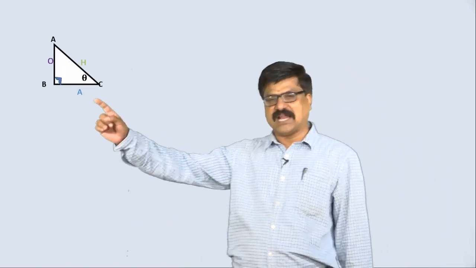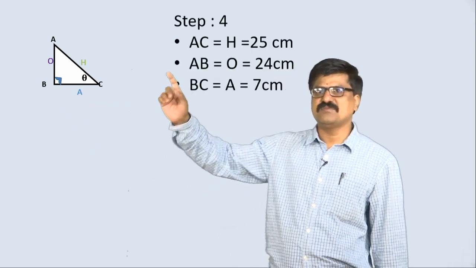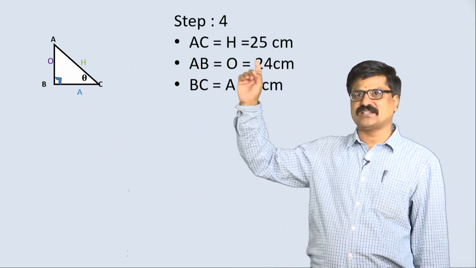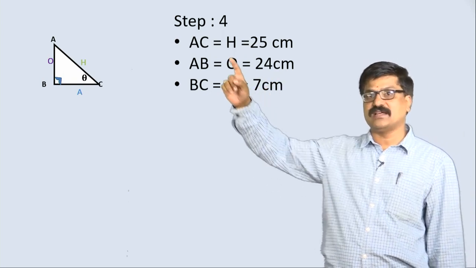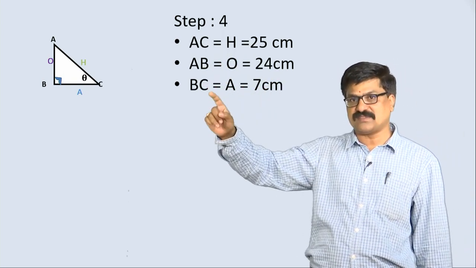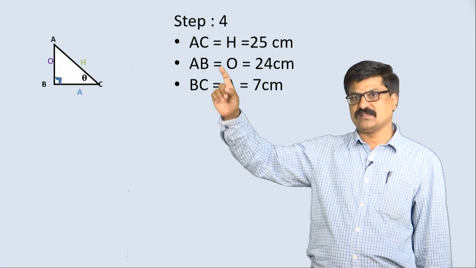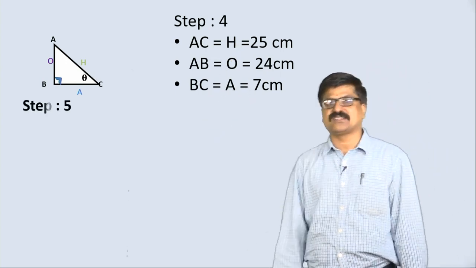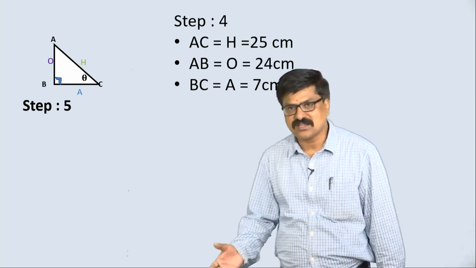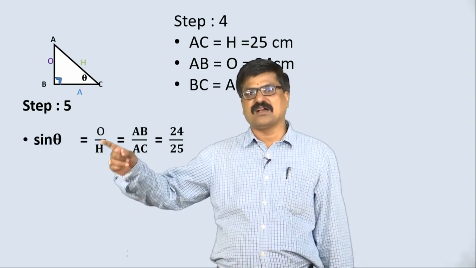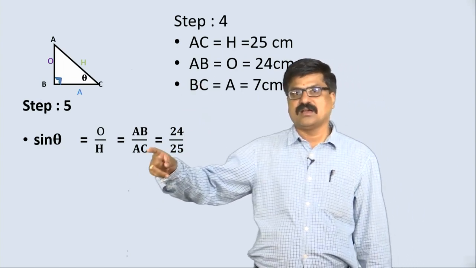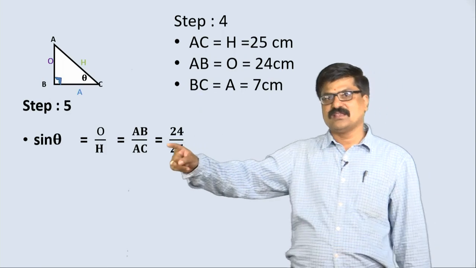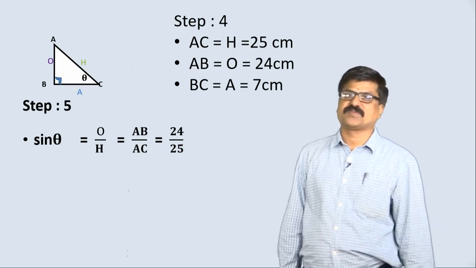The next step is very simple. See here, the same triangle. I am just naming what is H here, 25, O 24, A 7, that is AC, AB, BC. That is step number 4. The last step is to take the ratios one by one. What is sin theta? O by H. O is here, AB, H is AC, substitute the values.